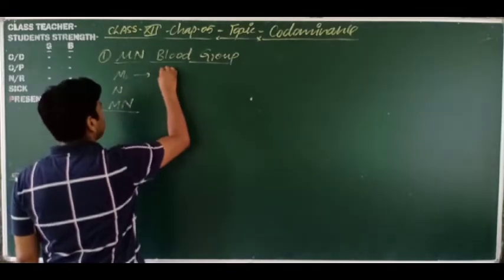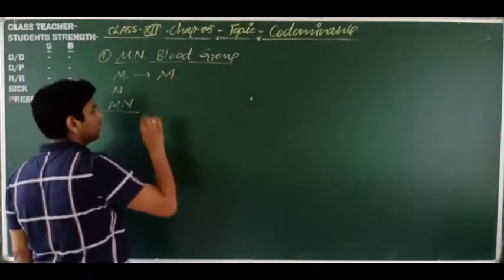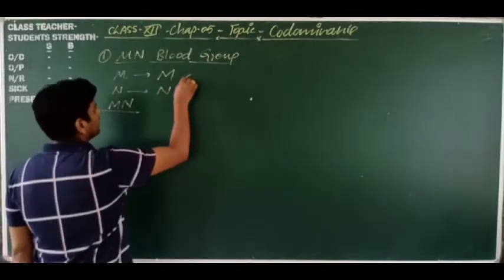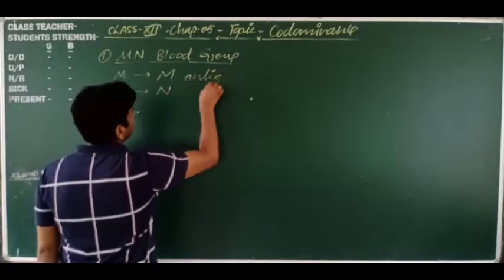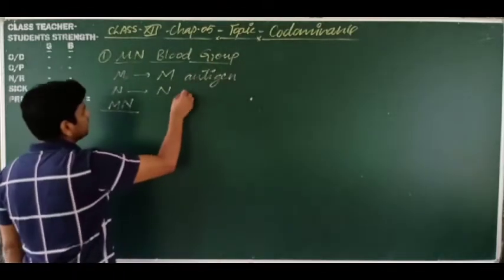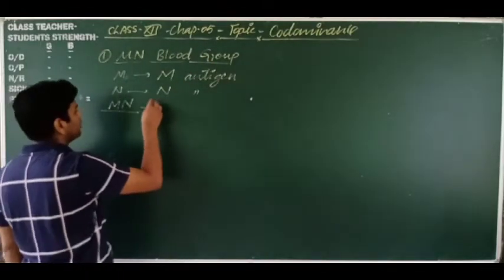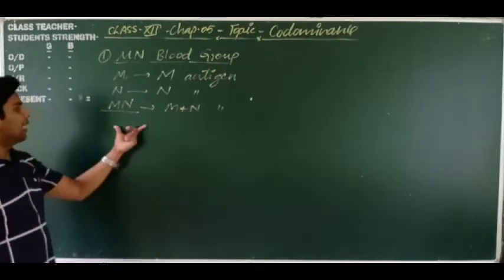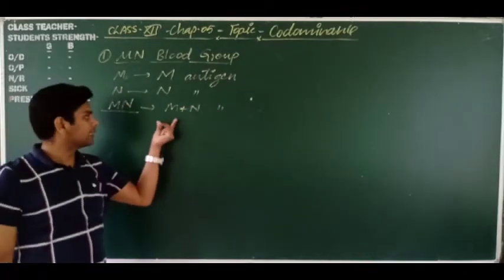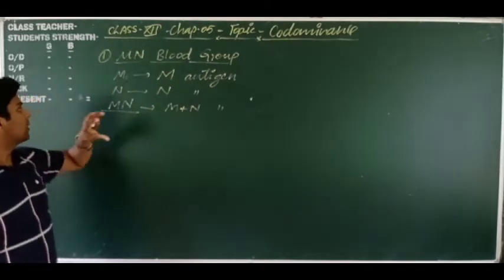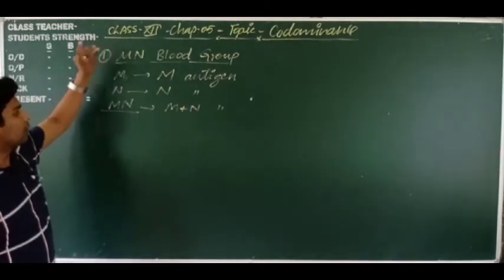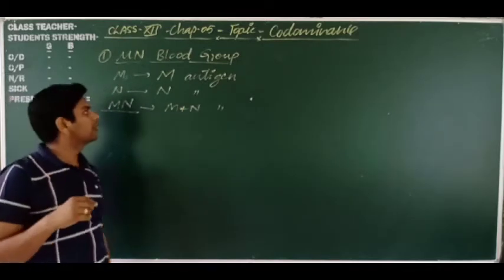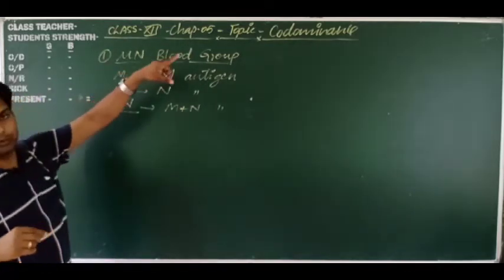Here the antigen is N. I am also writing here: M antigen, N antigen, and both M plus N antigen. This M plus N antigen represents codominance. Must remember, this question was asked many times in NEET and AIIMS exams. So the MN blood group is an example of codominance.